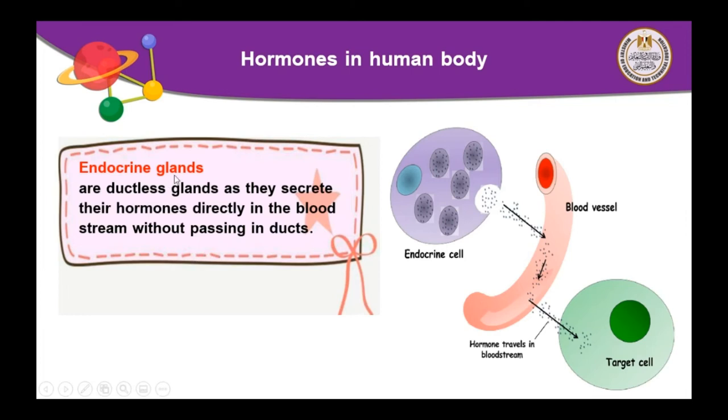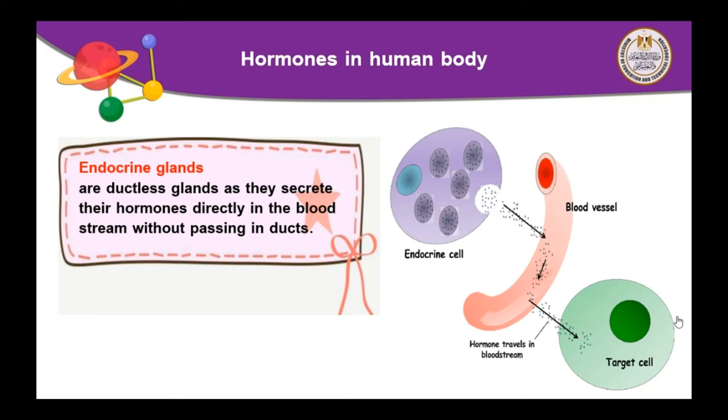So the endocrine glands are ductless. This means that they have no ducts. They have no parts to store these hormones. Again, endocrine glands are ductless glands as they secrete their hormones directly in the bloodstream without passing in ducts.